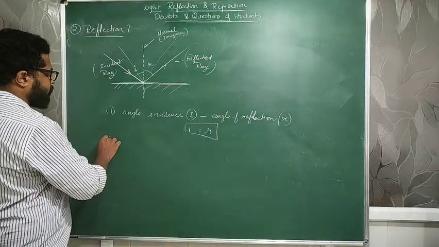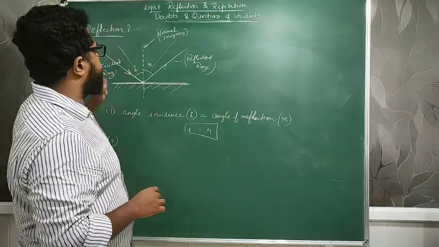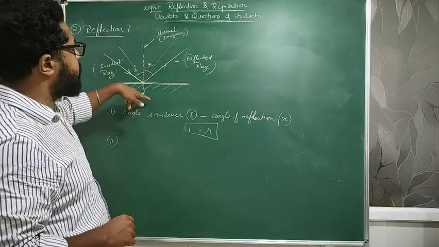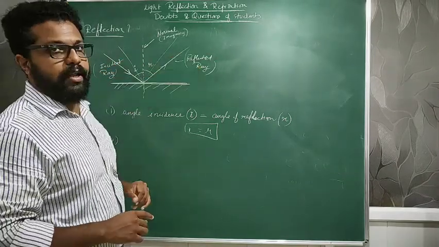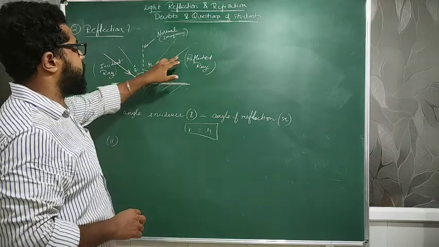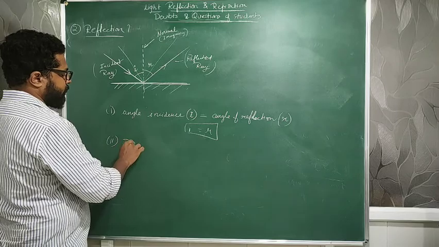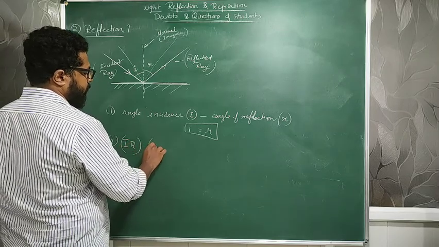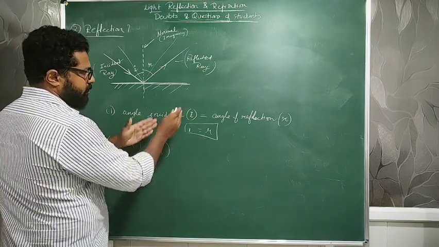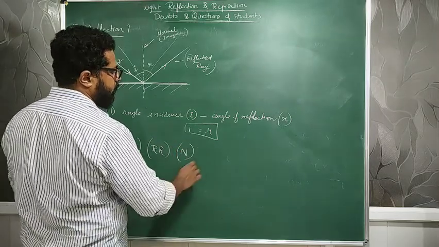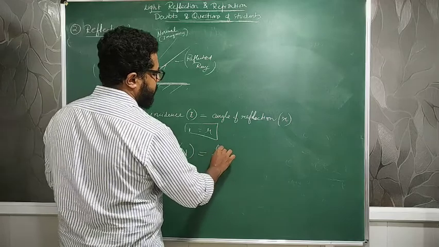is these. That is nothing but the incident ray, the normal to the surface, and a reflected ray. These three things are there. Now, all of them, that is the incident ray, the reflected ray, R means reflected ray, don't get confused, and the normal to the surface, all of them lie on the same plane.